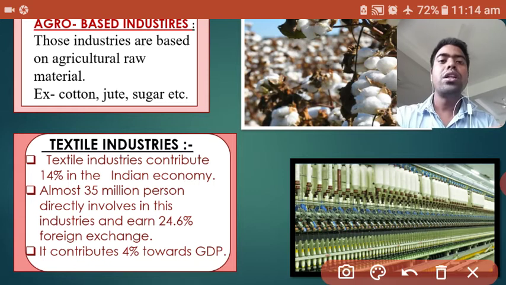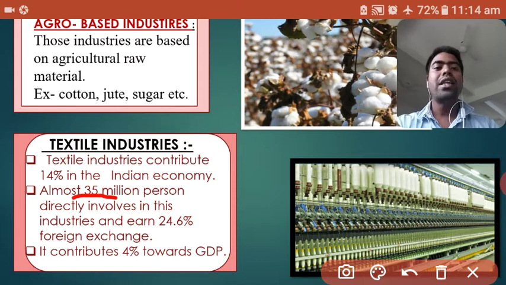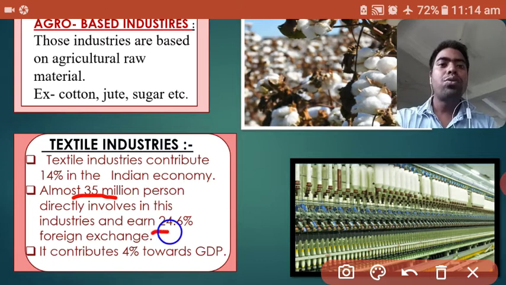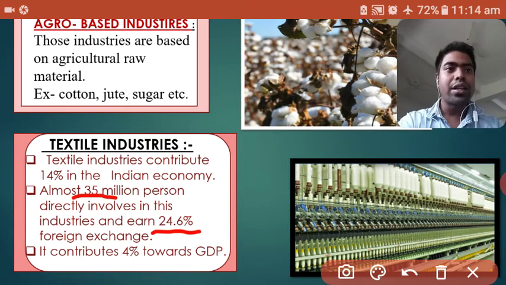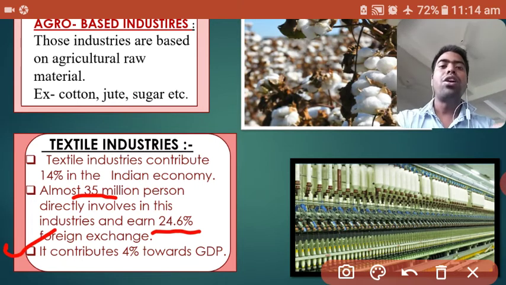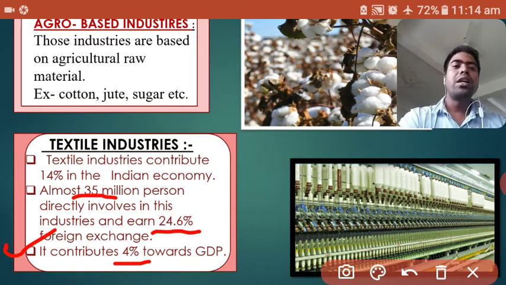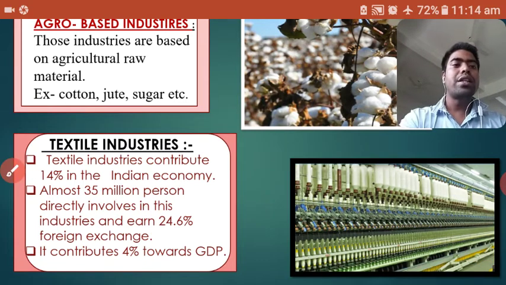Almost 35 million, that means 3.5 crore people, are directly involved in this industry. Another important point is that this industry earns 24.6% foreign exchange by exporting different types of goods and raw materials to other countries. Then third, it contributes 4% towards GDP, gross domestic product. Okay, 4% of GDP comes from the cotton textile industries. Let's start our country's cotton textile industries in the next slide.